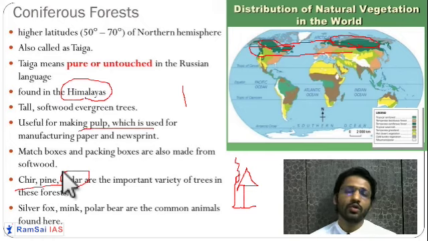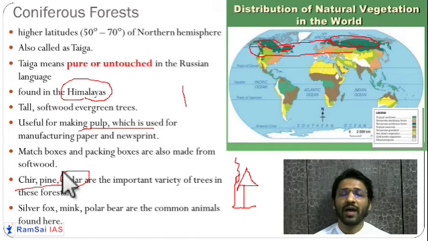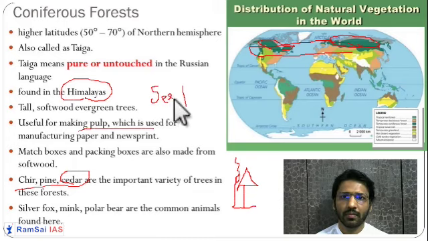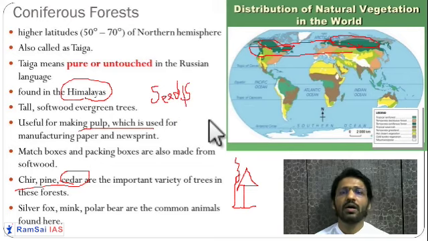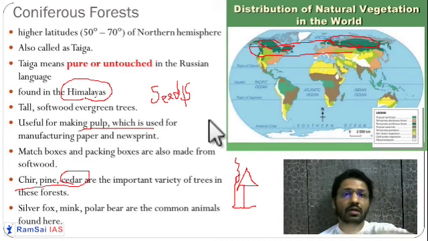Okay, so in this region, animals that you will find are the deer, polar bear, snow leopards, foxes, minks. These types of animals you will find. Trees over here will not bear fruits, they will bear seeds. So most of the trees will have seeds. So birds are also very dominant in this region. Since fruits cannot survive in the cold region, fruits will also rupture. So they will develop seeds. Okay. So this is called a coniferous type of forest.